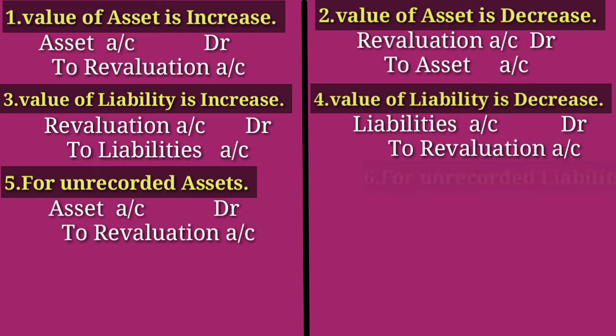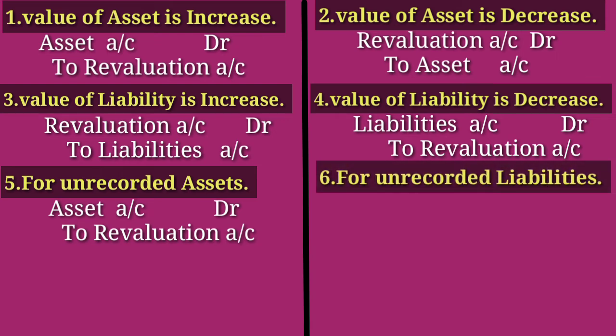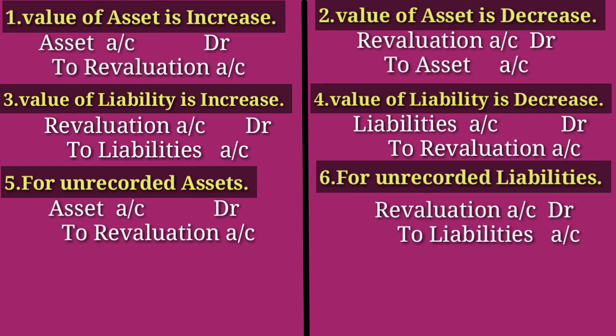The next case is for unrecorded liability. Unrecorded liability means any liability we missed to record in the books of account. If any unrecorded liability is there, that liability also we need to bring into account. So when the liability is increasing, we need to credit the liability, and revaluation account we need to debit. So the journal entry is revaluation account debtor to liabilities account. Write the name of liability here, sometimes creditors, loan, etc.